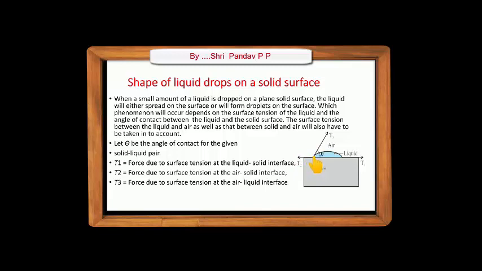And last, T3. This is the force due to surface tension at the liquid-air interface, because this is the liquid part and the upper part is air. This is the interface between liquid and air. Hence T3 has this direction. This is the angle of contact.